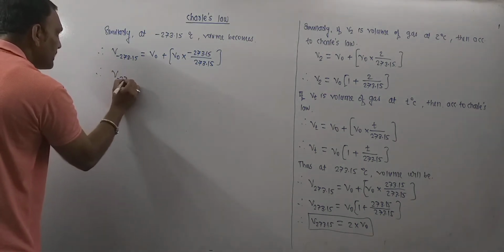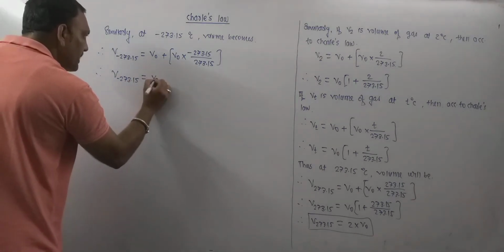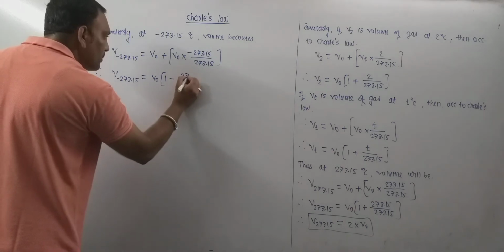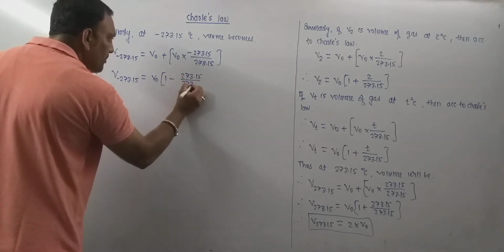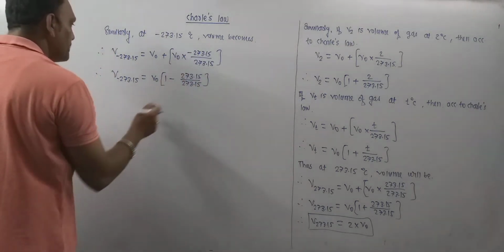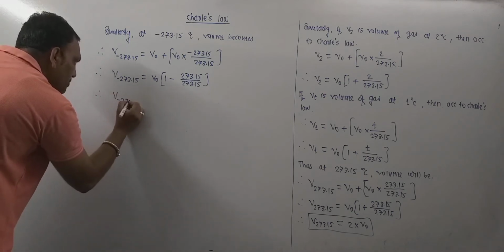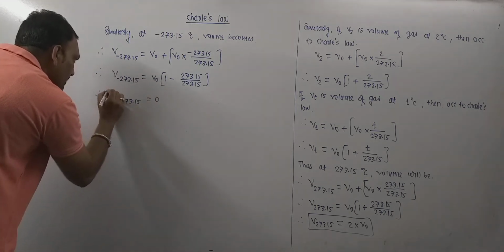Further this can be given as V minus 273.15 equals V naught into 1 minus 273.15 upon 273.15. This is 1 minus 1 equals 0. Thus V minus 273.15 is just equal to 0.